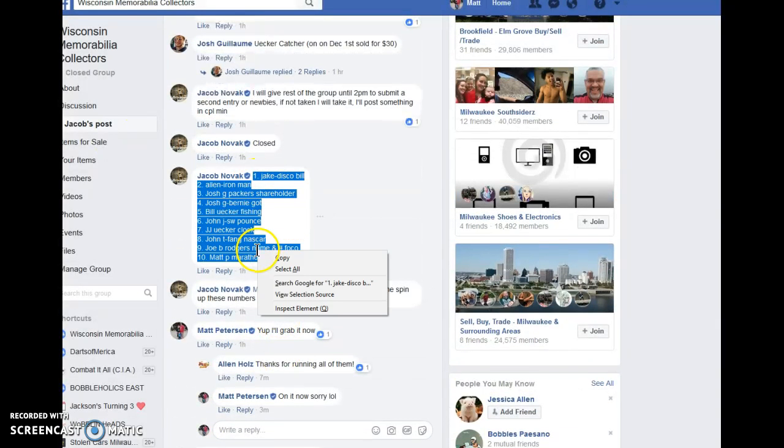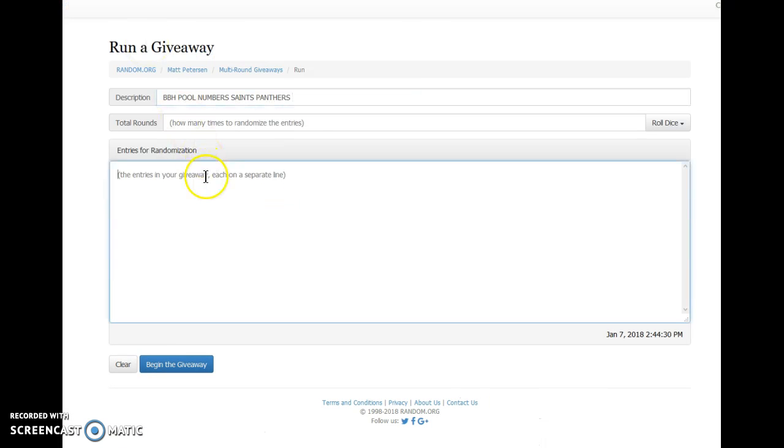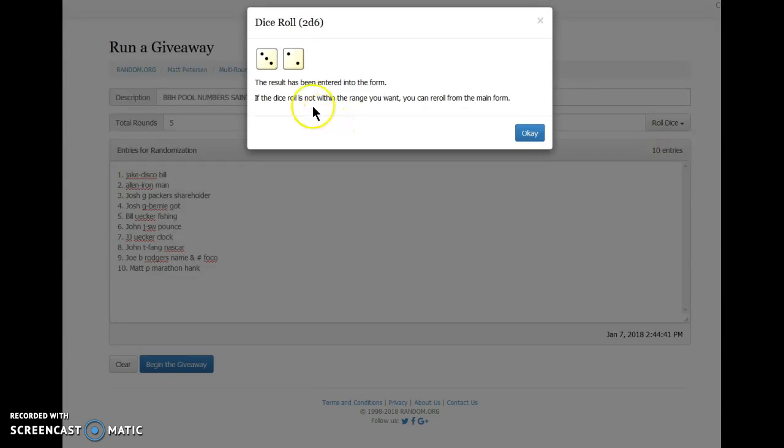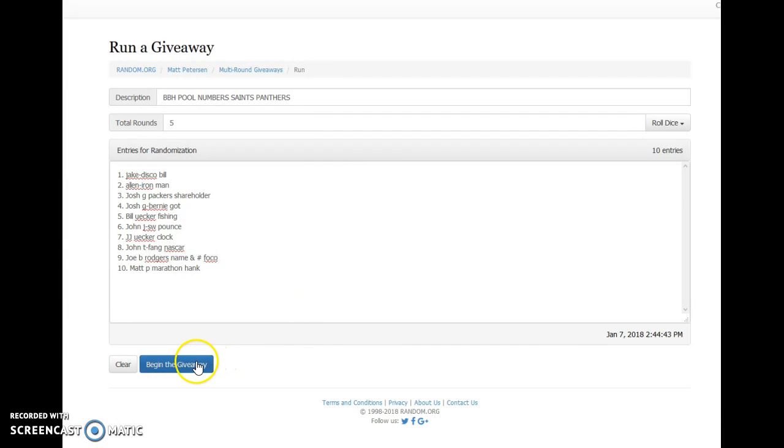10 players. And we are going to drop it into random. 10 entries. I'm on the bottom. Jake's on top. We are going to roll 2 dice, 5 or higher, just like a Raz. And we have a 5. We're rolling 5 times. Good luck, everybody.